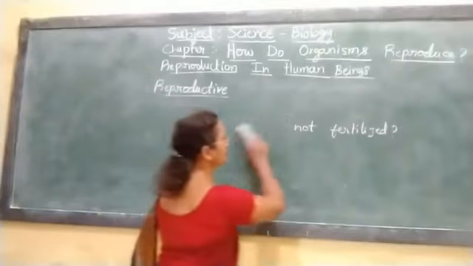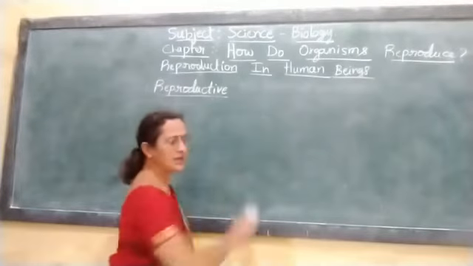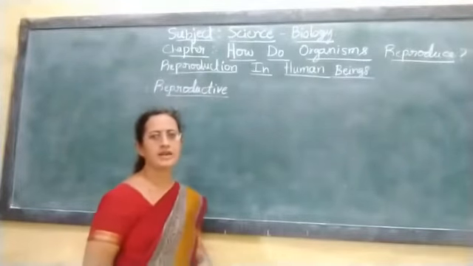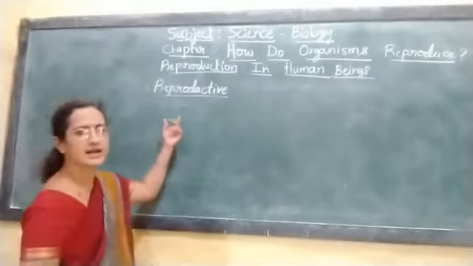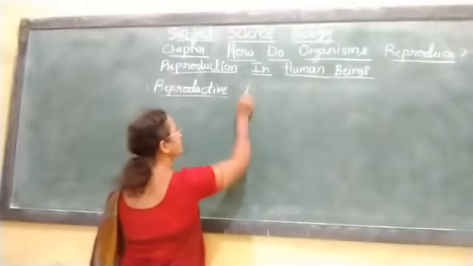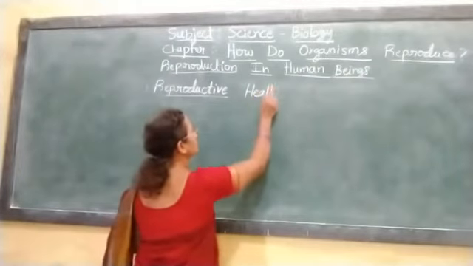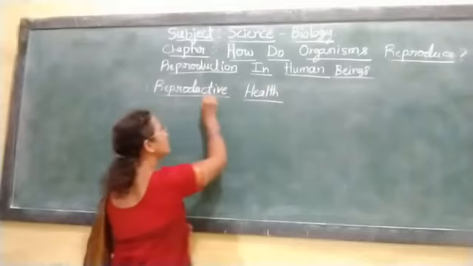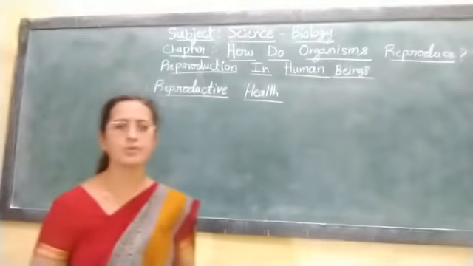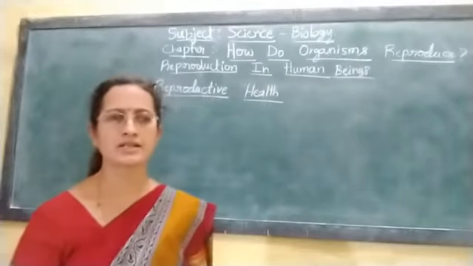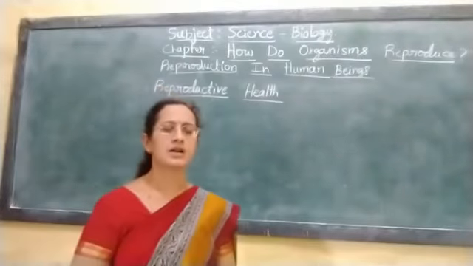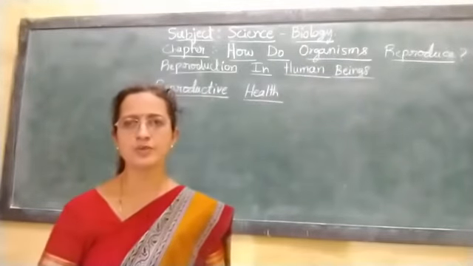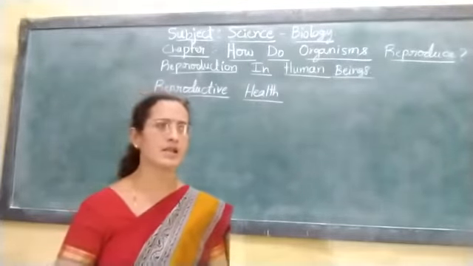So next, there is another heading which is very important, where we are learning some aspects under reproductive health. Here we learnt about the reproductive structures and the germ cells or gametes produced in males and females.